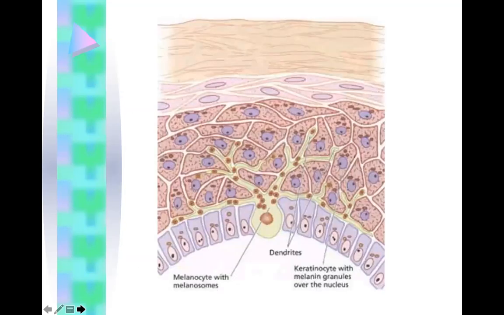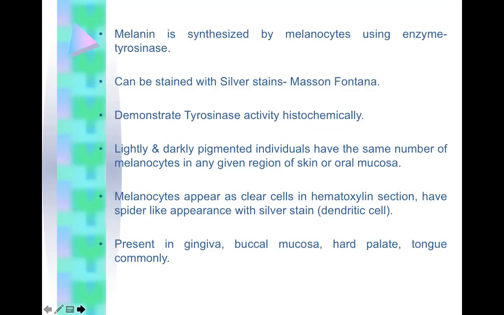So in this picture, we can see melanocytes with melanosomes. Melanin is synthesized by melanocytes using the enzyme tyrosinase, and they can be stained with silver stain Masson-Fontana. They demonstrate tyrosinase activity histochemically. Lightly and darkly pigmented individuals have the same number of melanocytes in any given region of skin or oral mucosa.